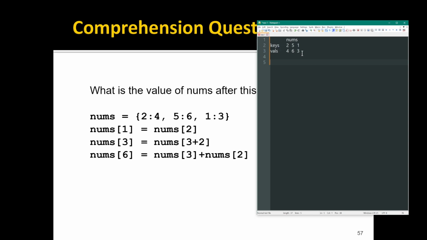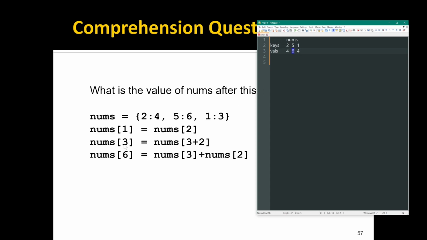Now, the second line here says nums at 1 equals nums at 2. So again, that's not nums at index 1, that's nums at key 1, which does exist, equals the value of nums at 2, which also exists. So that says go into nums at 2, get its value, which is 4, and store that at location nums at 1. So this becomes a 4. The next line says take the value of nums at 3 plus 2. So 3 plus 2 is just basic math. Just because it's in square brackets doesn't change anything. So 3 plus 2 gives us 5. So we say nums at 5, which is the value 6.